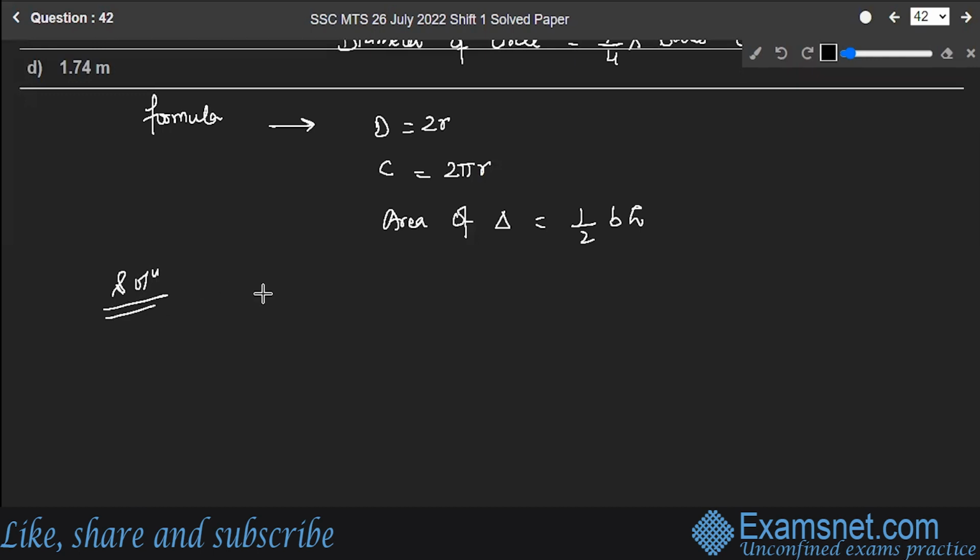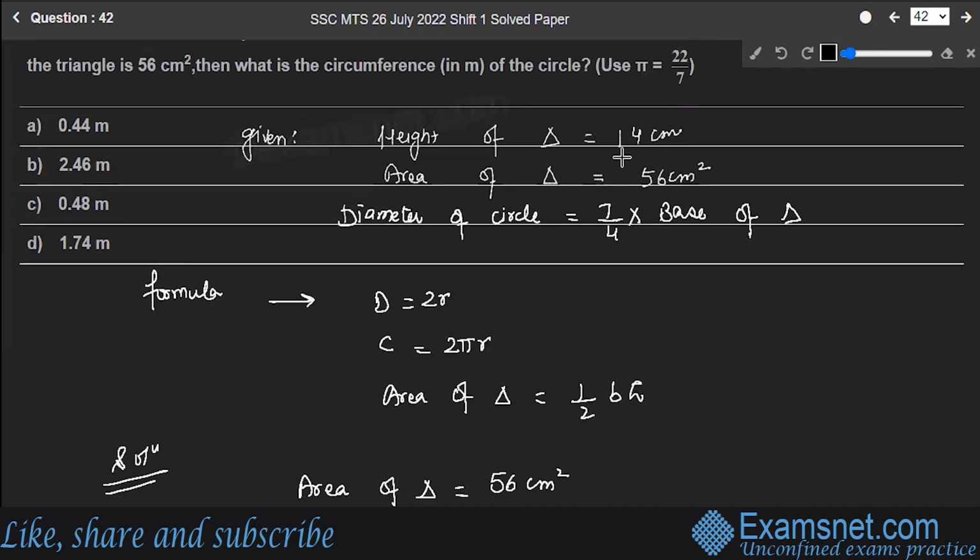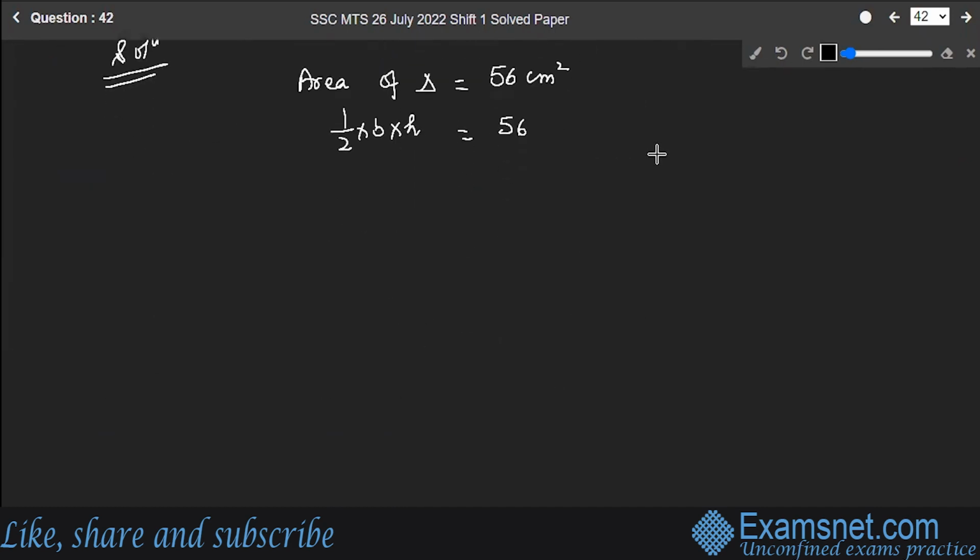So first of all, according to the question, area of the triangle is 56 centimeter square. That is equal to half into base into height, which is equal to 56. And we already know the height is 14. It's given. So let's fill in here. Half into base into 14 is equal to 56.